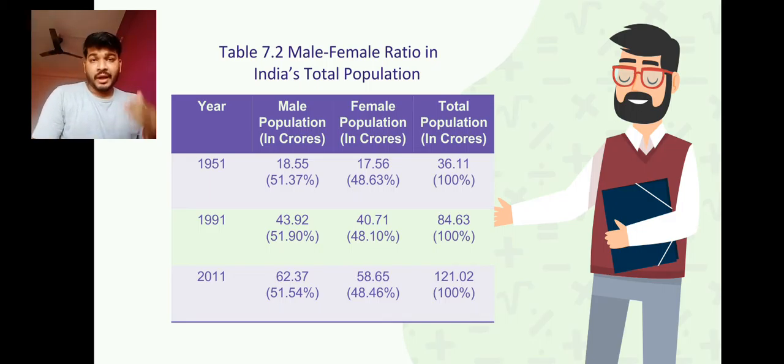Then next point you can add that firstly it was increased by 40 years, or we can say if you calculate in 1991, the male population was increased much better in 1991 and female were reduced. But again after 20 years, or 2 decades, in 2011, we find that male reduces and female increase. So this is the analysis you have to write.